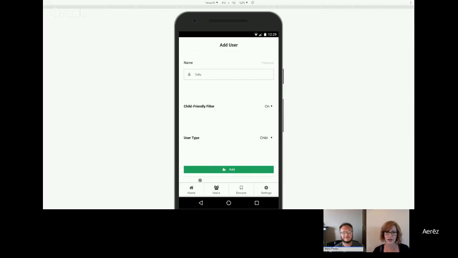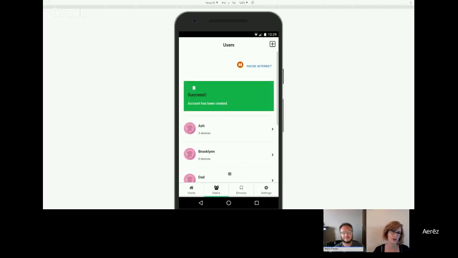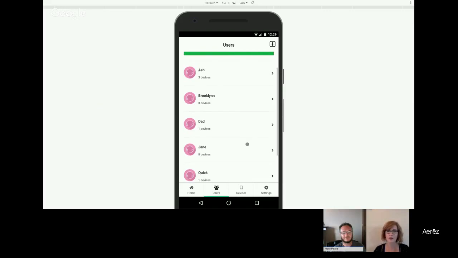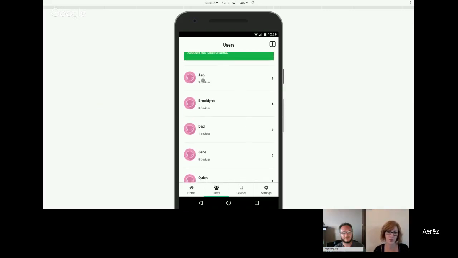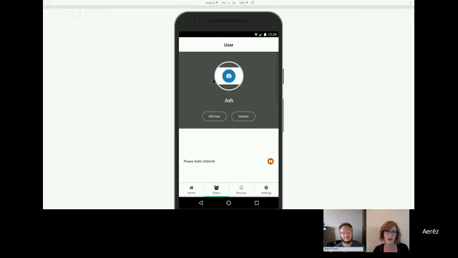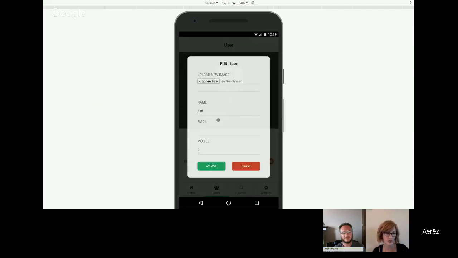After you've got your settings, just hit the add button and the screen should refresh and bring you back to your user listing. So in here, we're going to go into a user, pick one, and take a look at the options in the Edit User screen.